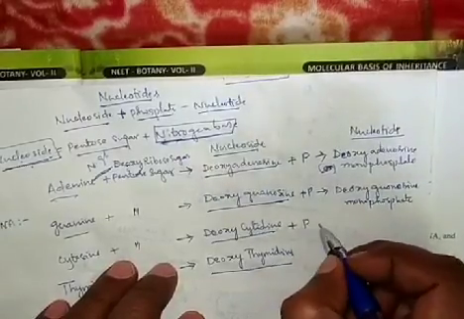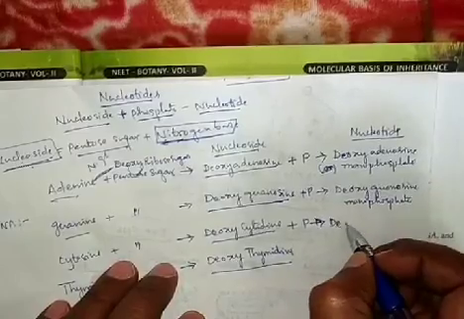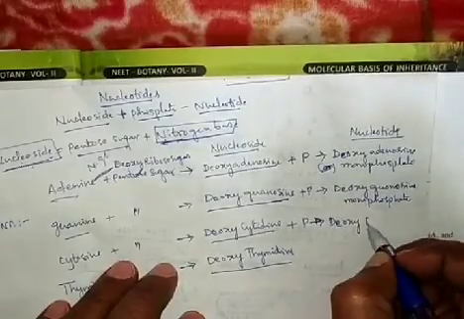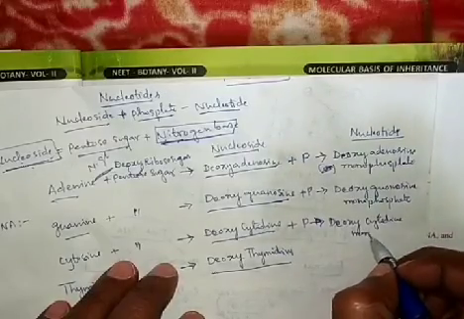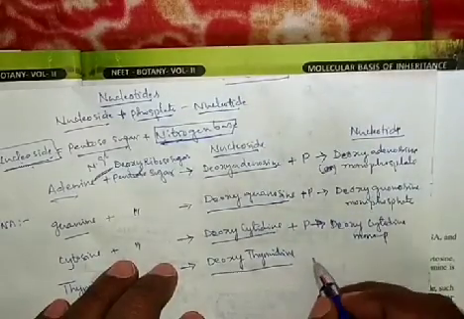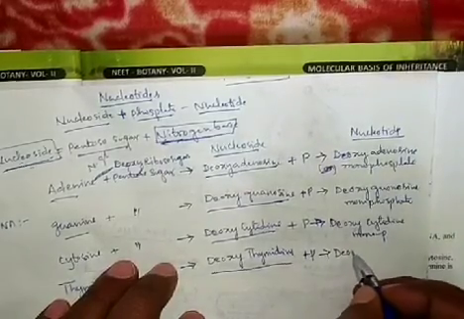Next, deoxycytidine monophosphate. Same way, deoxythymidine monophosphate.